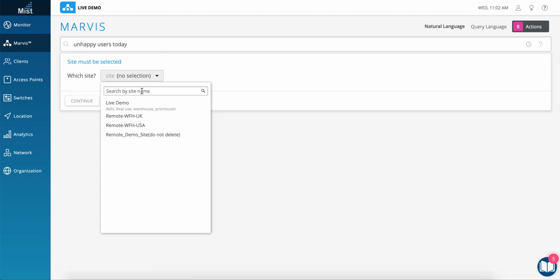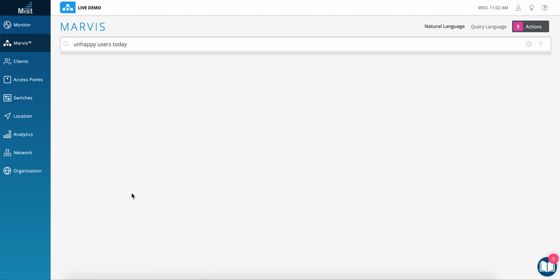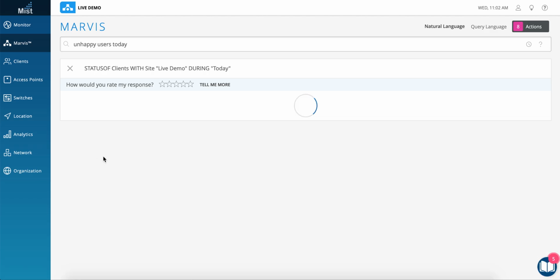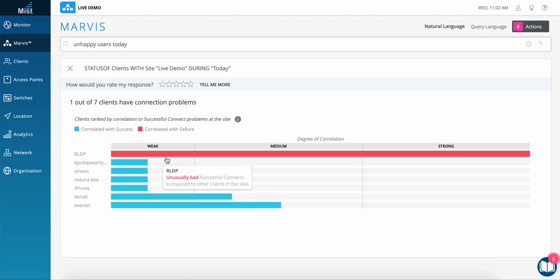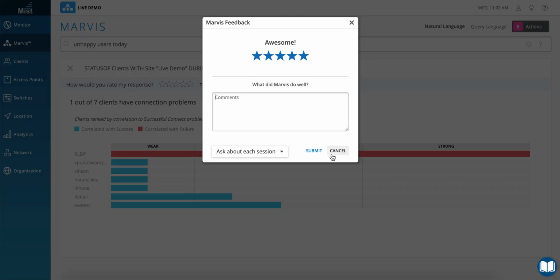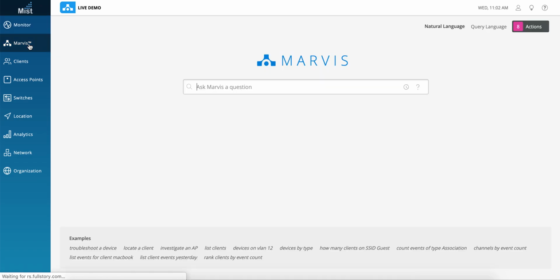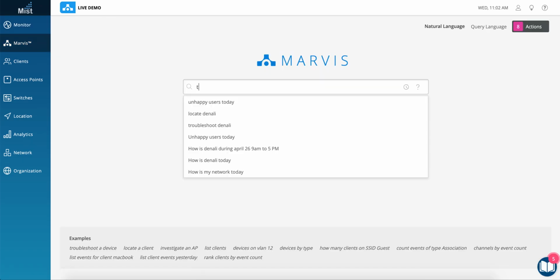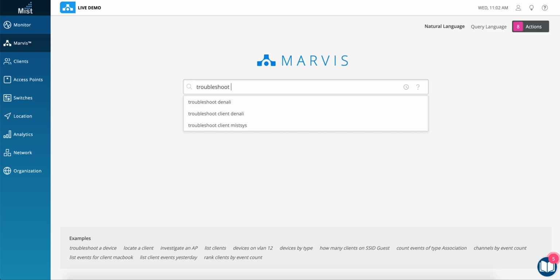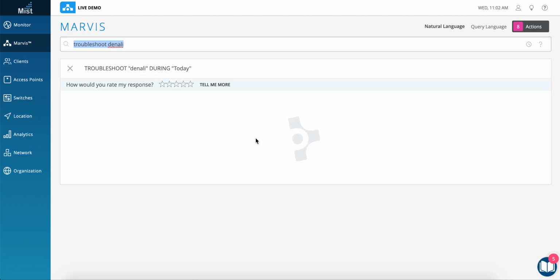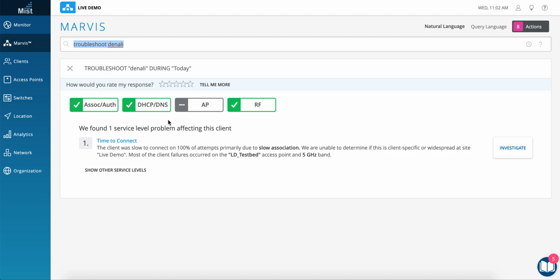So like that, we can say unhappy users today. So who are the clients having problems today? So it shows up a bunch of clients here, and we can drill down from this dashboard and identify the service levels and perform various other functions. And we can perform even the troubleshooting aspects from this dashboard. Here I'm troubleshooting this user Denali.